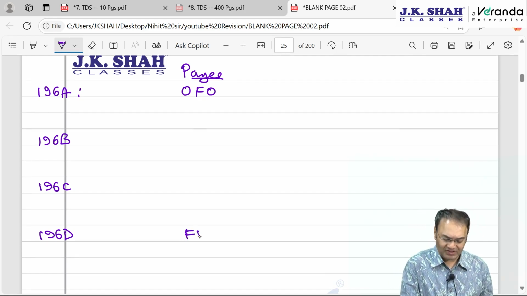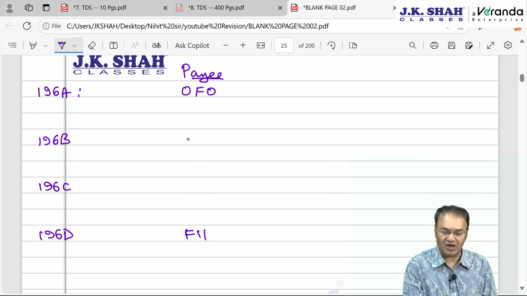For FII, we have a separate section 196D. For OFO, Overseas Financial Organization, the section is 196A. For 196B, the payee should be a non-resident or a foreign company.